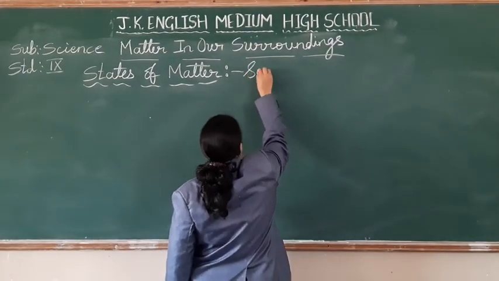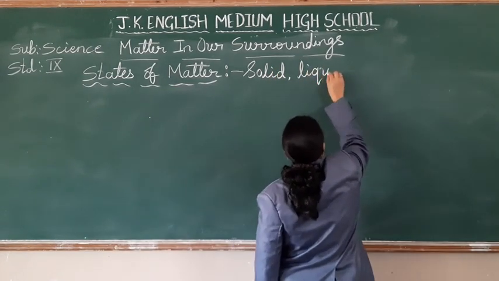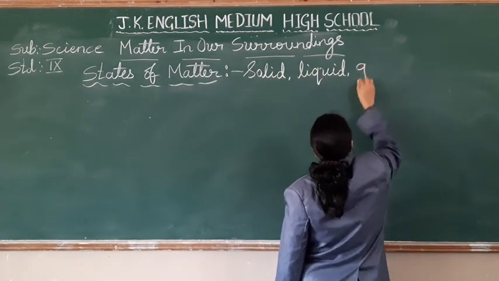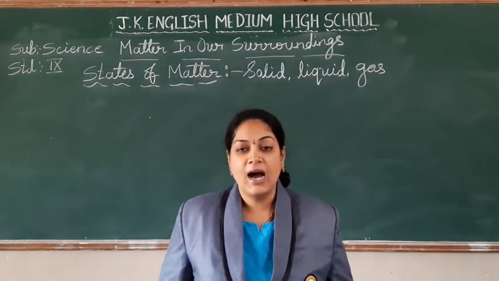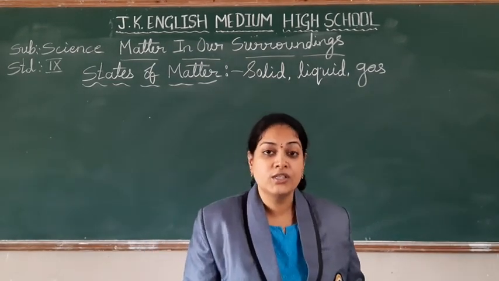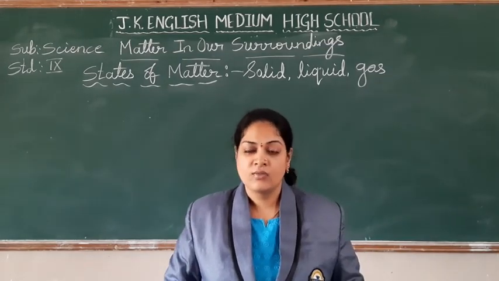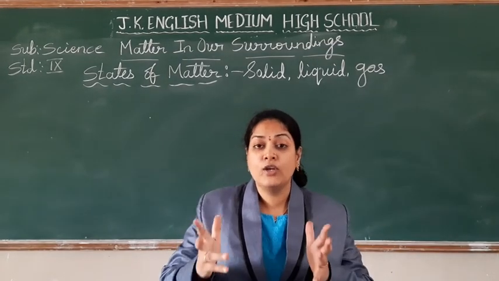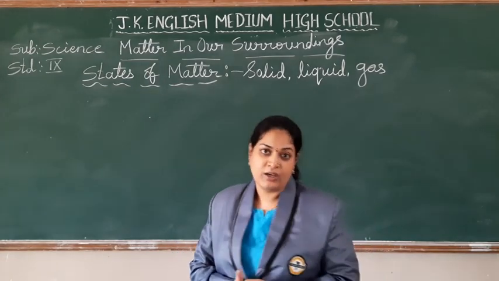So what are all the states of matter? Solid, liquid, and gas. So solid, liquid and gas are the states of matter. How can you differentiate solid, liquid and gas? All are matter. Then how can we differentiate them as states?